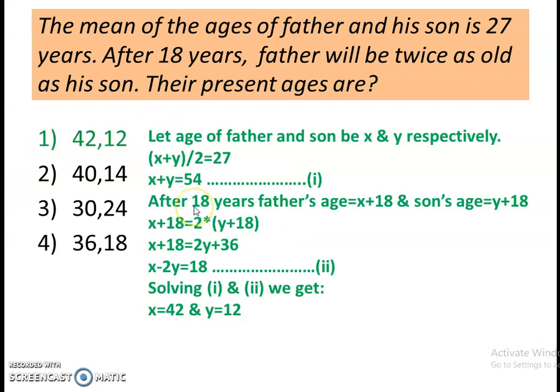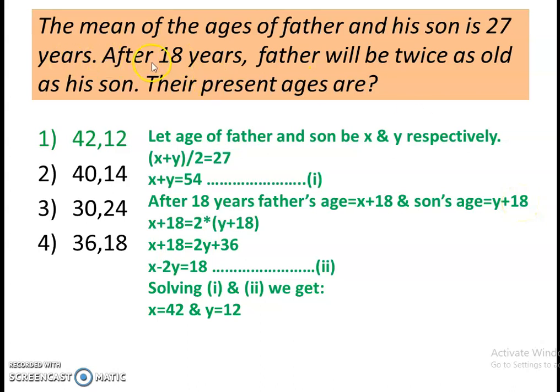Another way of solving the question is, let's assume age of father and son be x and y, and it is given mean is 27. So (x plus y) divided by 2 is 27. x plus y will be 54. This is equation 1. After 18 years, father's age will be x plus 18 and son's age will be y plus 18.